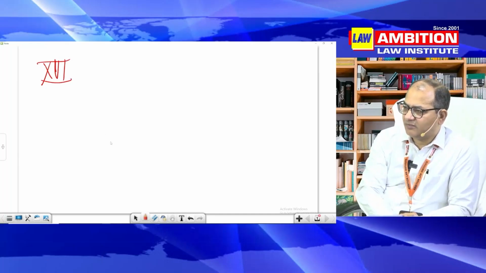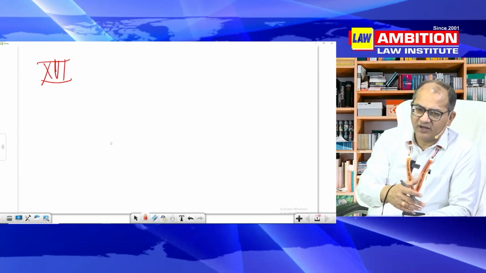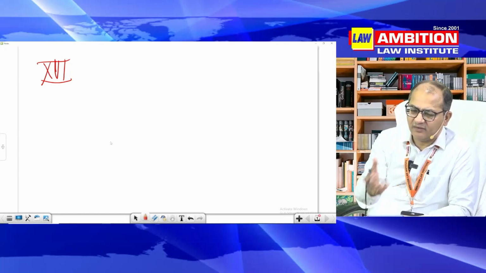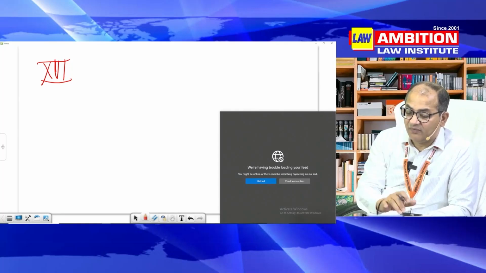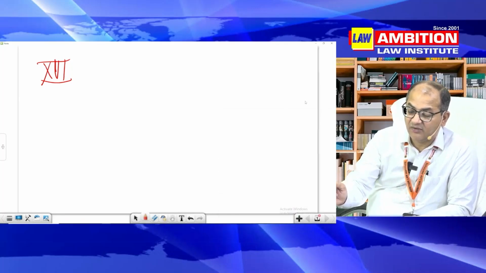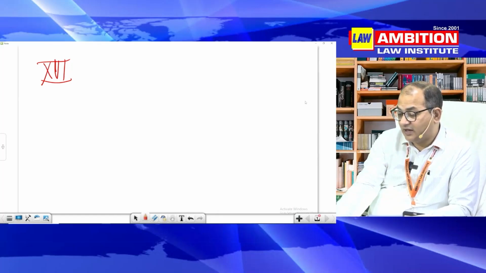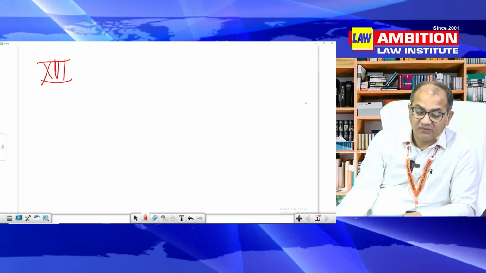Now, commencement of proceeding. So you issue summons, you issue warrant. Now the law of summons and warrant is written here. In summons cases, summons shall be issued. In warrant cases, a warrant may be issued. And if you think fit, then even in a summons case, a warrant can be issued. You can look into section 89 of CrPC, 88 of CrPC, I'll tell you that. So they may be relevant.